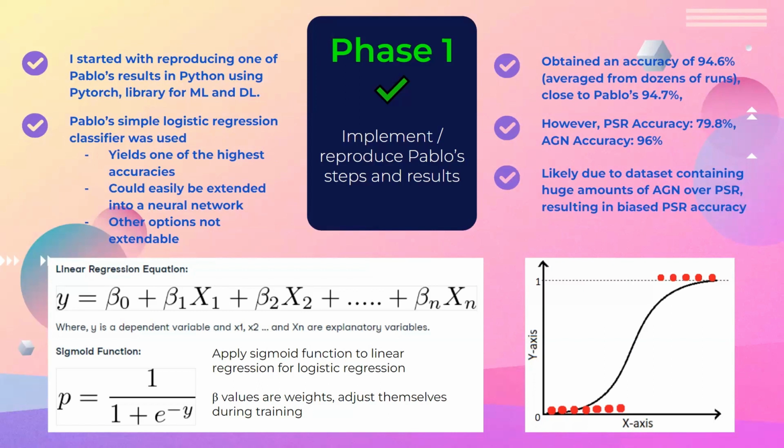The poor pulsar accuracy is likely due to machine learning algorithms in general being very sensitive to biases within the training data, because our data contains around 10 times more AGNs than pulsars. However, phase 1 is overall a success, and I'll move on to phase 2.